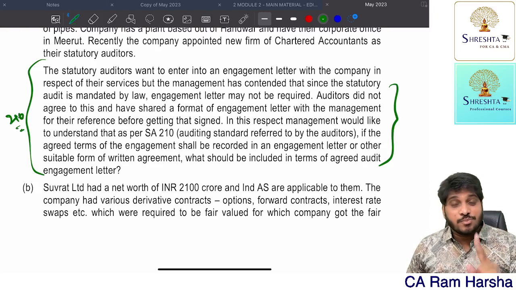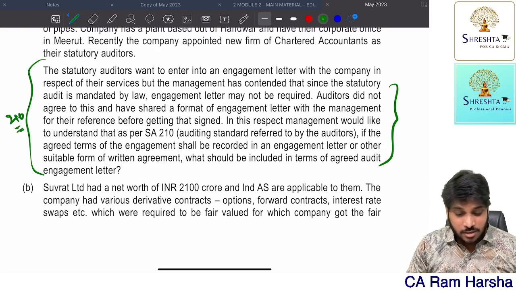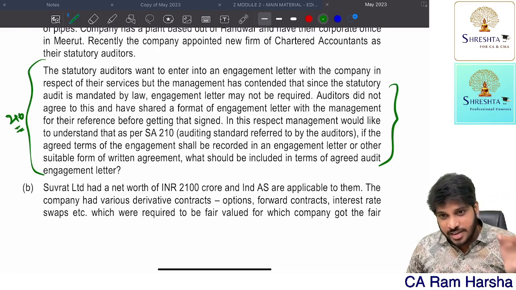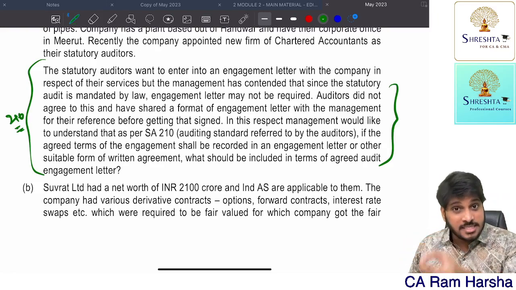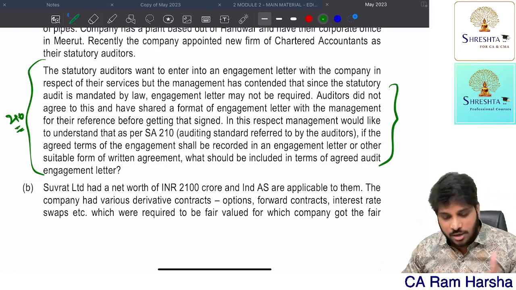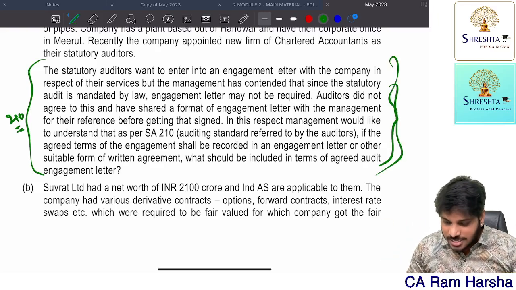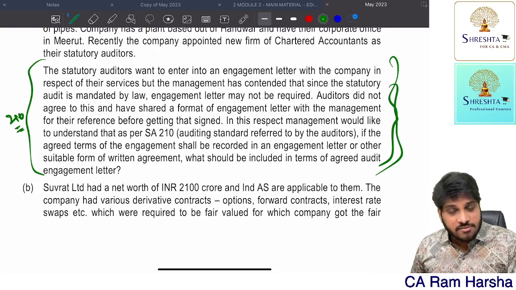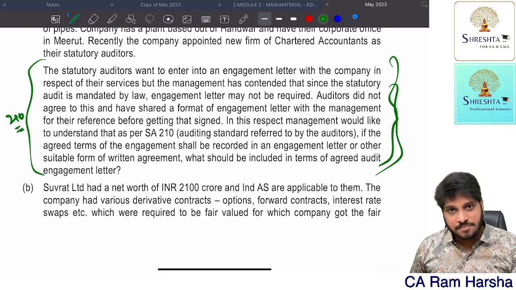In the institute book of standards, the CA Inter chapter, SA 210 is covered in the CA Inter syllabus. What are the contents of an engagement letter? I even told my CA Final students to watch my CA Inter marathon for these topics. So that question is tested in the RTP. There is a chance that this question can also be tested in your ultimate exam, the May exam. Next.